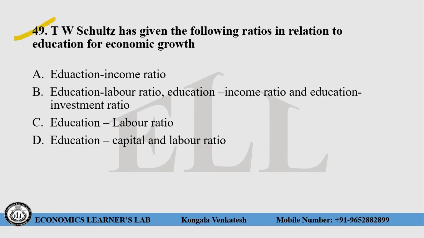Question number 49. T.W. Schultz has given the following ratios in relation to education for economic growth. Choice number A, education income ratio. Choice number B, education labor ratio, education income ratio and education investment ratio. Choice number C, education and labor ratio. Choice number D, education and capital and labor ratio. So here the right answer for this question is choice number B, education labor ratio, education income ratio and education investment ratio, is the right answer for this question.